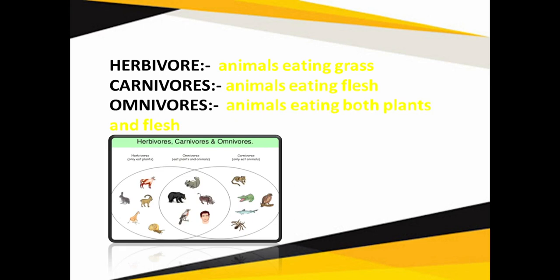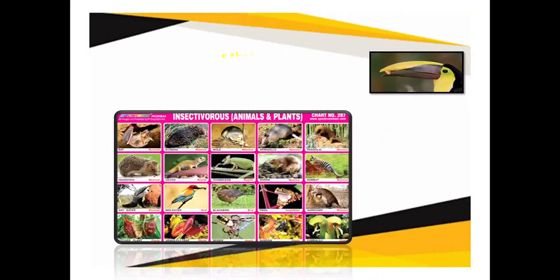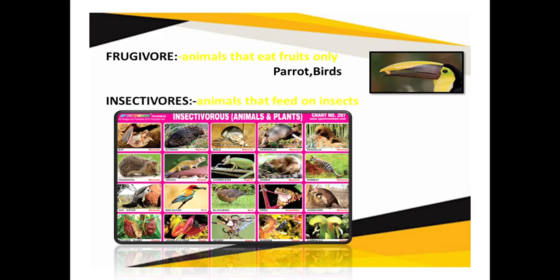Coming to the next category, that is frugivores. Frugivores are those animals that eat only fruits, like parrot, and a few birds which eat fruits. They come under the category of frugivores. Next is insectivores. As the name indicates, these are animals that feed on insects, like lizard, frog. Few birds also eat insects. So these are examples of insectivorous animals.